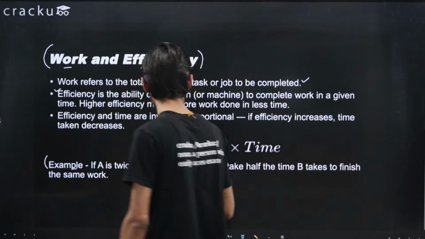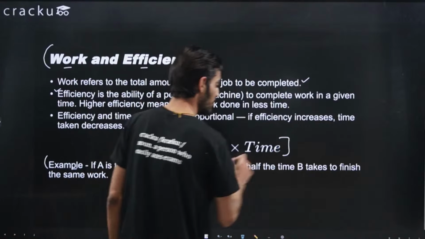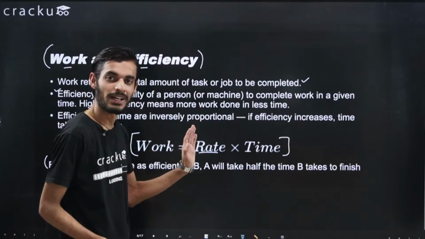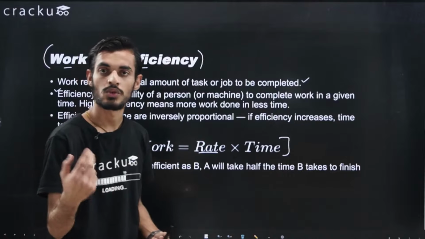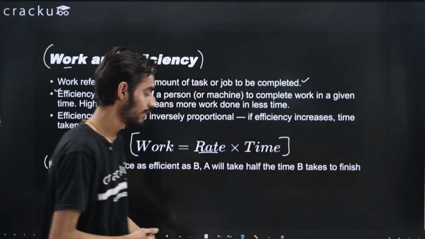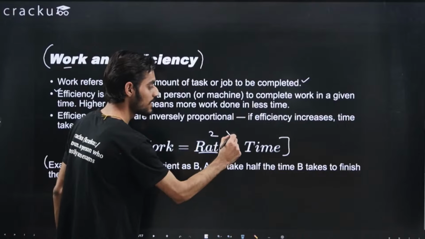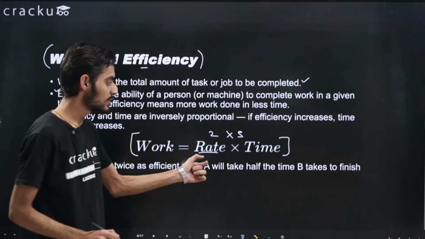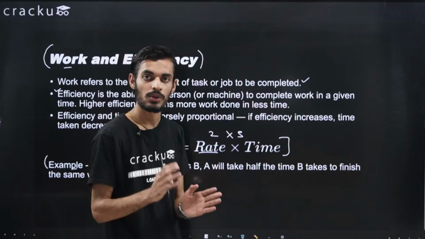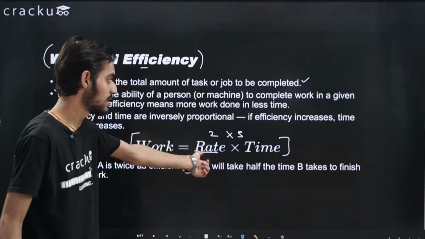And also the work that you will do, you can define the work as rate into time, right? Rate basically means the efficiency. So you can just multiply the efficiency with time and you will be able to get the work. For example, let's say my efficiency is 2 units every hour. So if I'm working for 5 hours, then the work that I will be able to do will be equal to 5 into 2, right? If my efficiency is 2 and the time is 5 hours, because I am able to do 2 units every hour, in 5 hours I will be able to do 10 units of work. So that is the basic meaning of work and the basic meaning of efficiency and the time also.